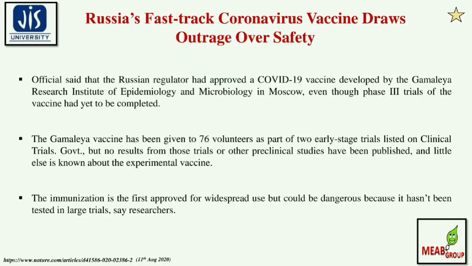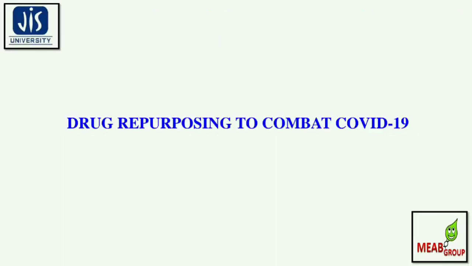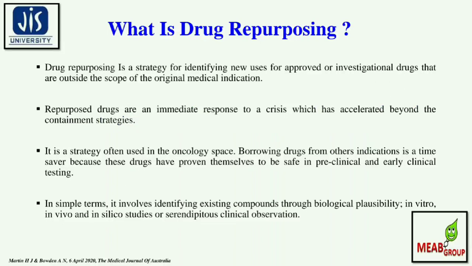Besides these different clinical trials, the next segment will deal with drug repurposing to combat COVID-19. So let's see what drug repurposing is. Drug repurposing is the strategy for identifying new uses for approved or investigational drugs that are outside the scope of the original medical indication. Repurposed drugs are the immediate response to a crisis which has accelerated beyond containment strategies. It is a strategy often used in the oncology space, borrowing drugs from other indications in a time-saving way, because these drugs have proven themselves to be safe in preclinical and early clinical testing.